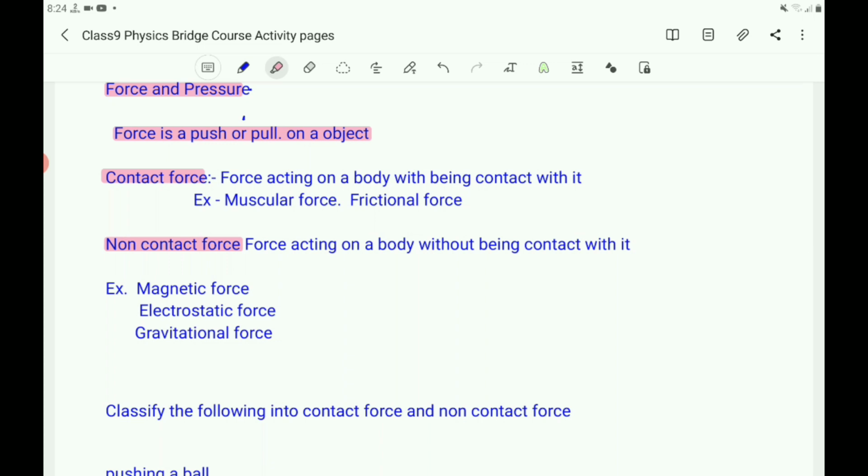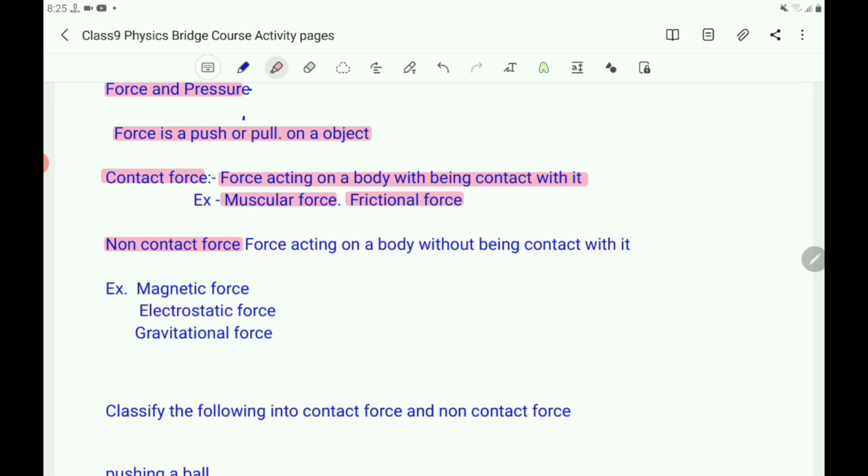Then what is contact force? Here pushing and pulling is done by contact with the object. So it is a force acting on a body while being in contact with it. Here you are touching the object and pushing it, that is the contact force. Or you are touching the object and pulling it, that is the contact force. Here you can give the example of muscular force and frictional force. When a ball is rolling on the ground, there is a force. Which force is it? It is a contact force, the frictional force.